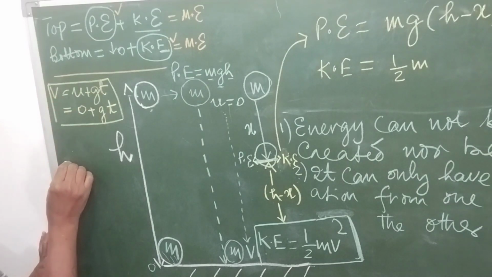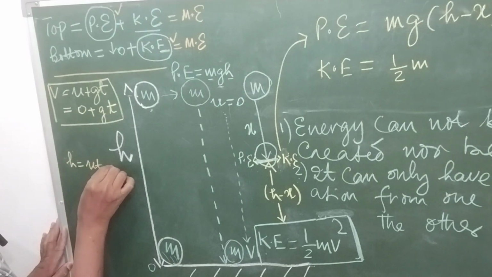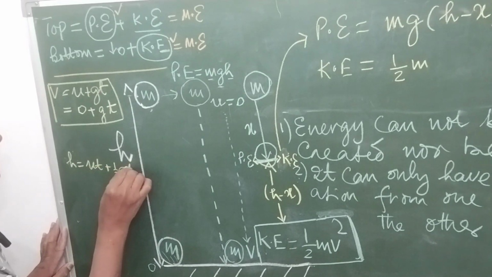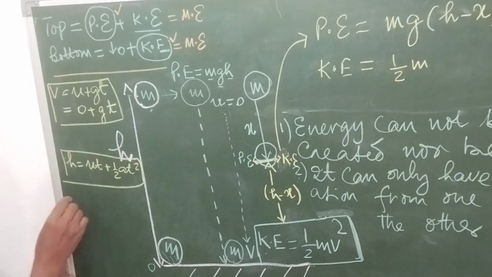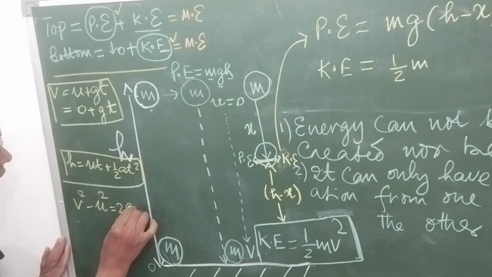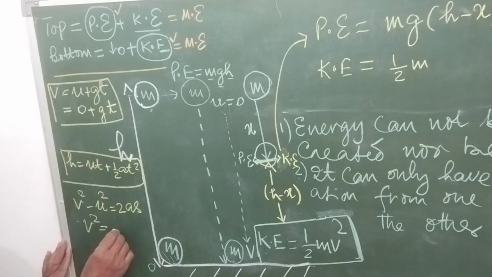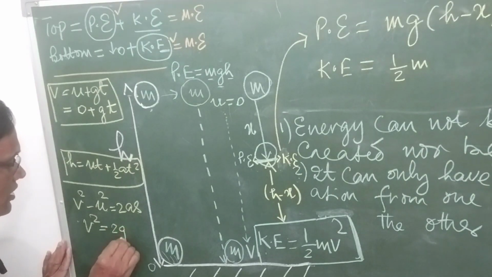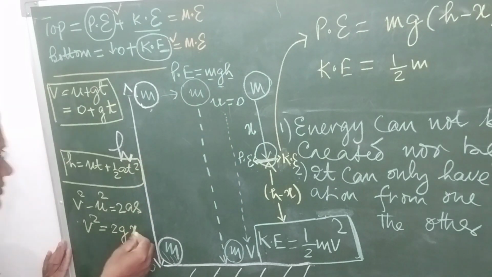Then the second equation, h equals ut plus half at square. Here also time is considered, so we are not going to use. Then the third equation, v square minus u square is 2as. This is going to solve your purpose. v square is nothing but, as u is 0, 2 times acceleration due to gravity into s. s is now x. Am I right?